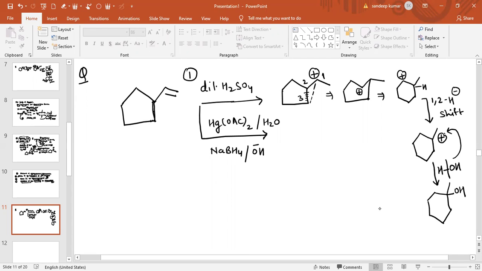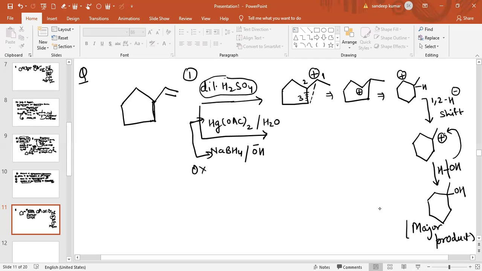So this is the role of dilute H2SO4 reagent. When dilute H2SO4 is added, a more stable carbocation will be formed either by ring expansion or by 1,2 hydride shift, but the major product will be obtained by the most stable carbocation. But in this case, this is a very simple reaction, we know.